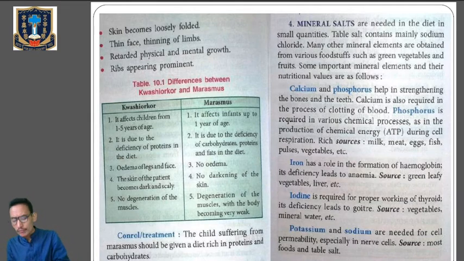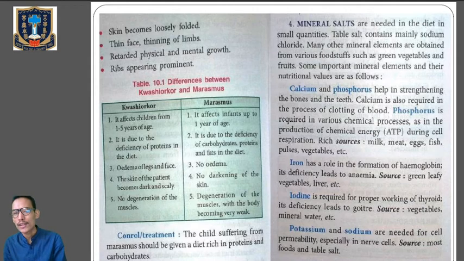The fourth nutrient is the mineral salts, which are needed in the diet in small quantities. Table salt, Nun, mainly contains sodium chloride, NaCl, and many of the mineral elements are obtained from various foodstuffs. So the very important minerals and their nutritional values are as follows. First one, calcium and phosphorus. It helps in strengthening the bones and the teeth.